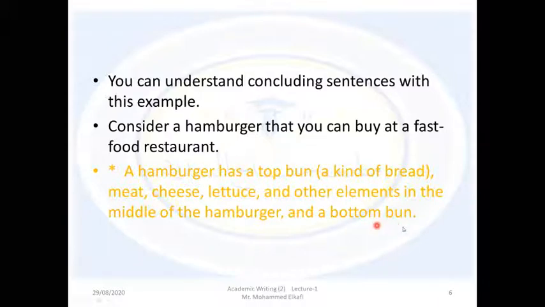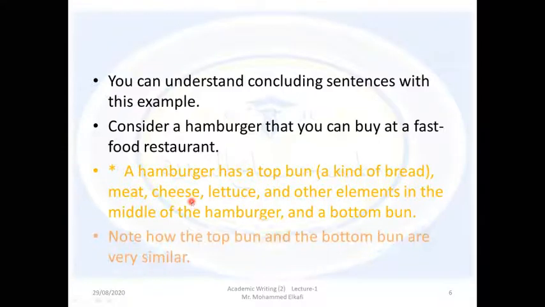So we have two pieces of bread, at the top and at the bottom, which include the other items such as meat, cheese, lettuce, and other elements.